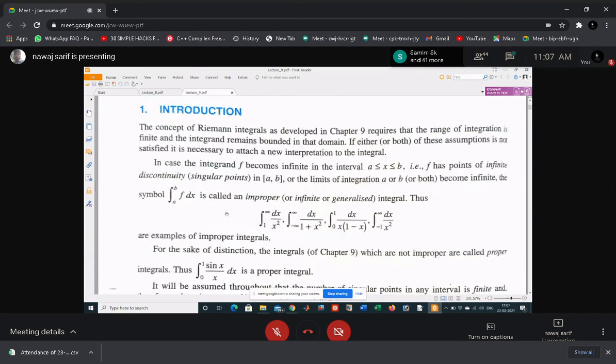So look at these examples. This is the definite integral from a to b of f(x) dx, and it is called an improper integral when this type of case happens, either at a or b or in between a and b. Look at this one: integral from 1 to infinity of dx by x square. This is discontinuous at which point?